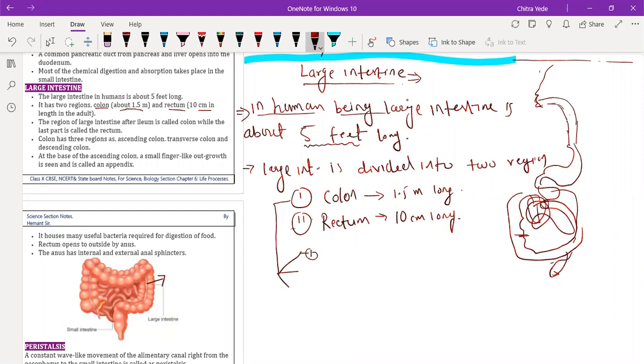One is called the ascending colon, the second one is called the transverse colon, and the third region of the colon is called the descending colon.